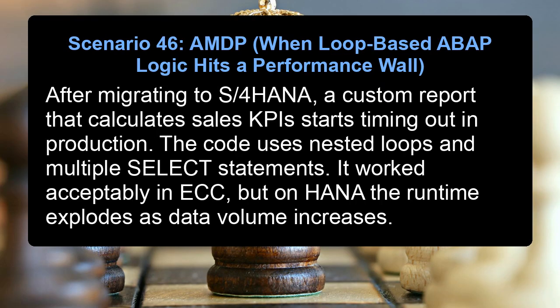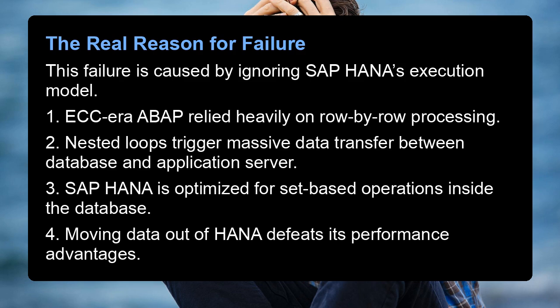Scenario 46, AMDP, when loop-based ABAP logic hits a performance wall. After migrating to S/4HANA, a custom report that calculates sales KPIs starts timing out in production. The code uses nested loops and multiple select statements. It worked acceptably in ECC, but on HANA the runtime explodes as data volume increases. The real reason for failure.